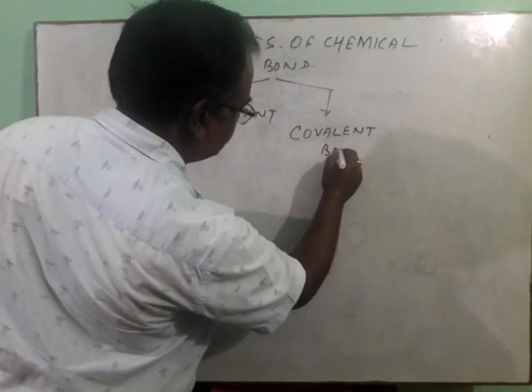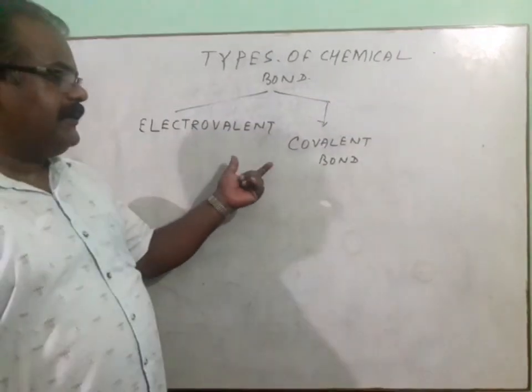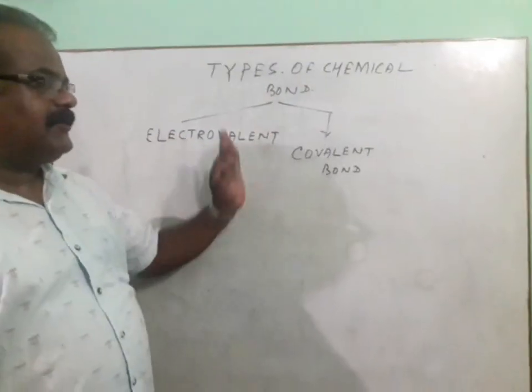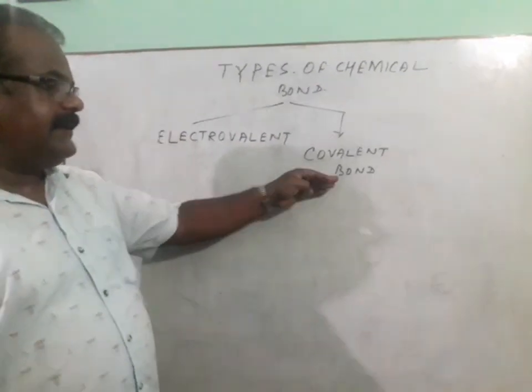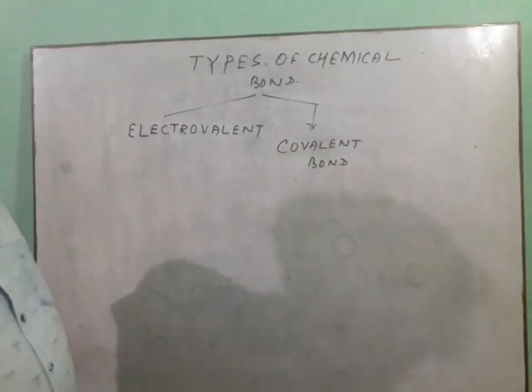Besides this, there are also certain compounds in which we find both occurring, meaning that to some extent there is complete transfer of electrons, and in some cases there is mutual sharing of electrons.